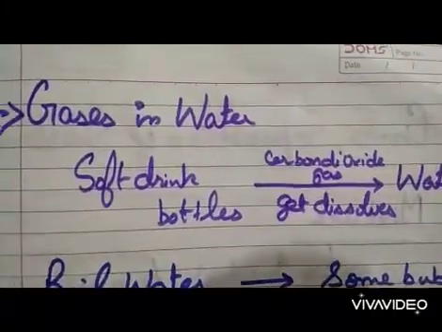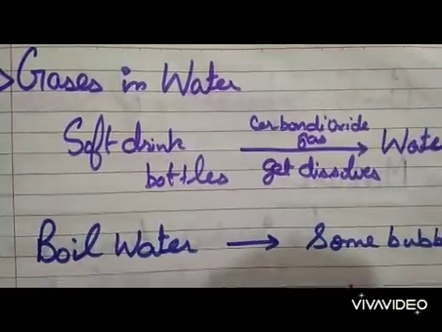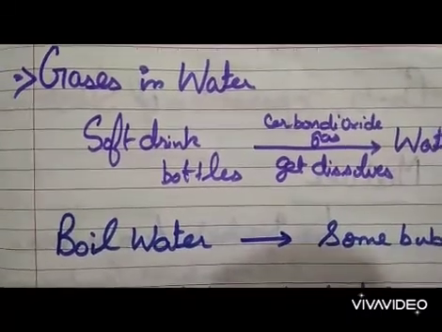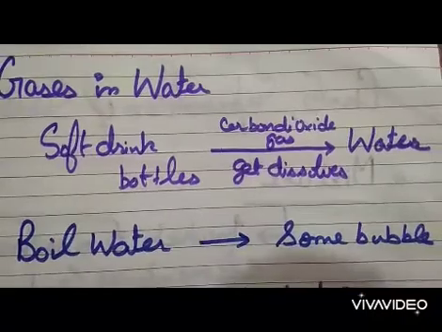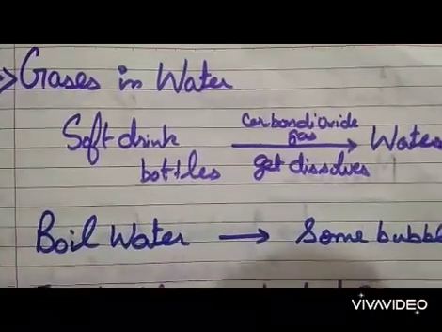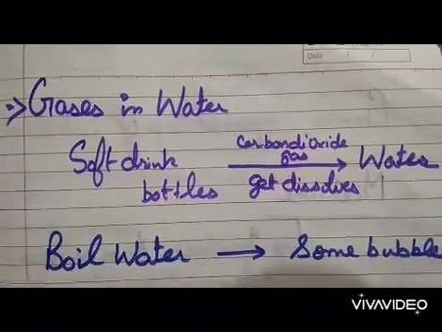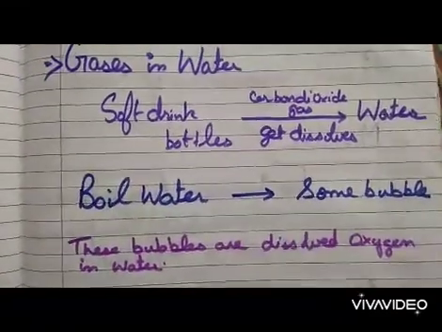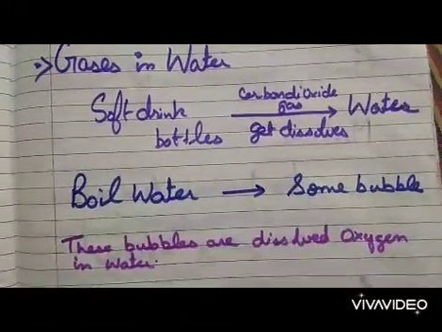Okay. Now, when you boil water, you see bubbles around the surface of the water. These bubbles are of oxygen gas, which is dissolved in water. Okay, the boiling water produces some bubbles. These bubbles are dissolved oxygen in water. Okay, now we study that.